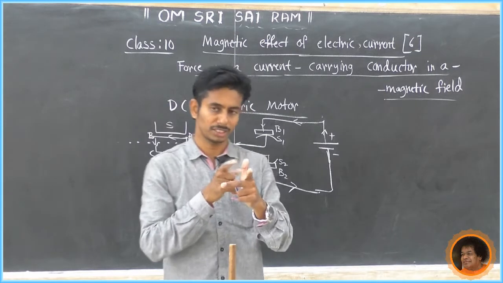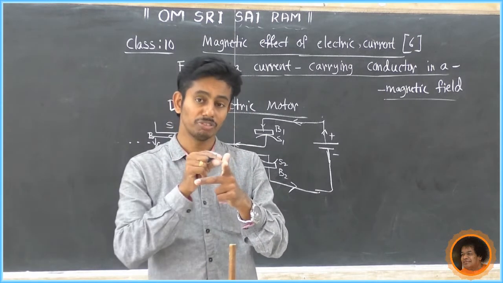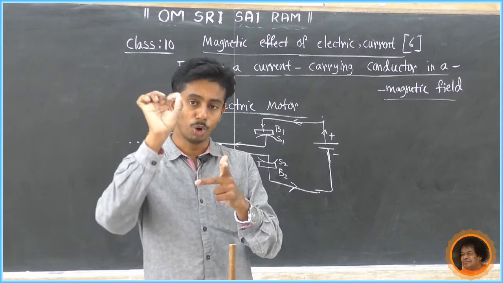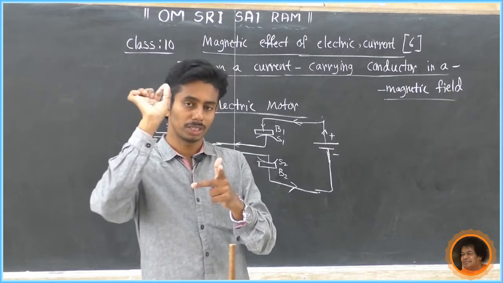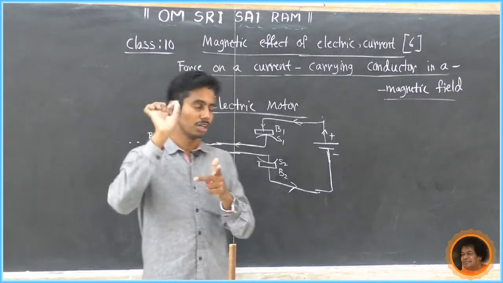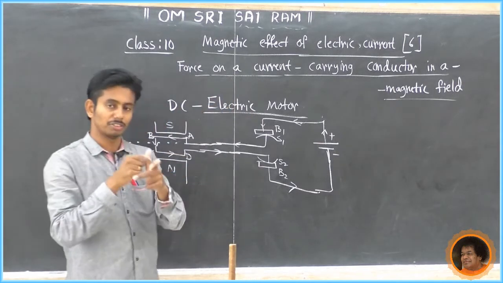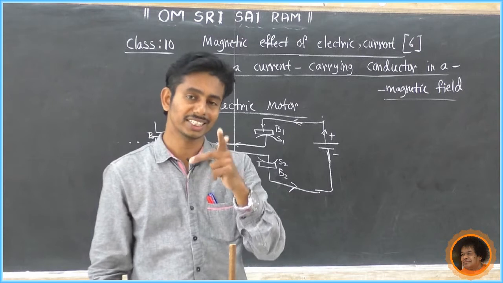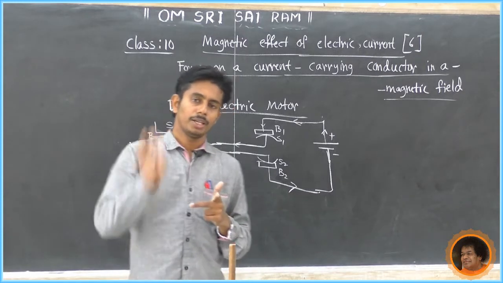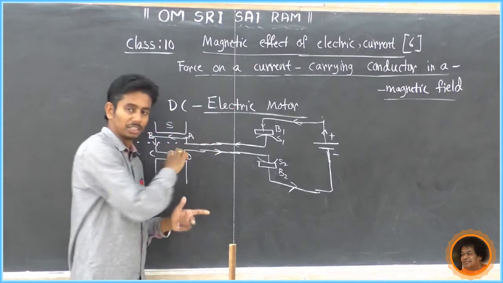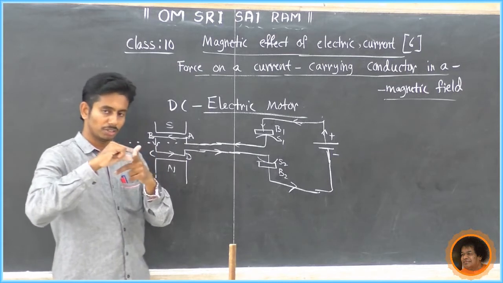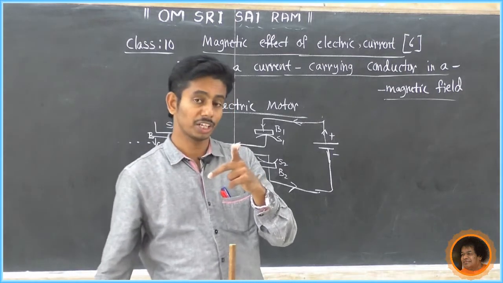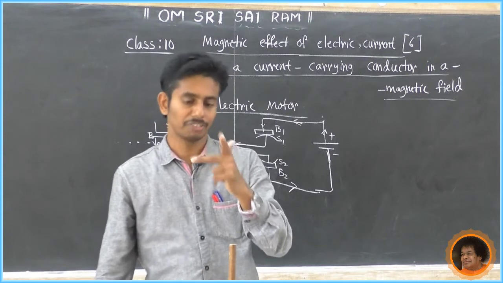What does the thumb represent? The thumb indicates the direction of motion of the conductor, or the direction of the force acting. Then the forefinger indicates the direction of the magnetic field.